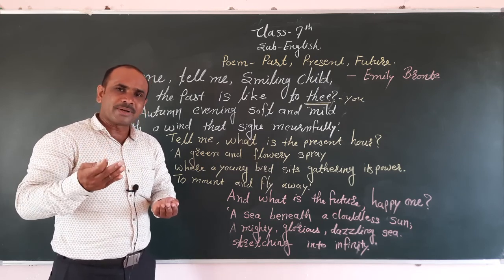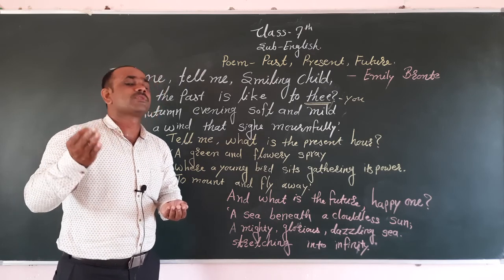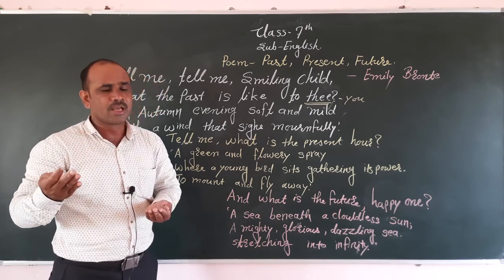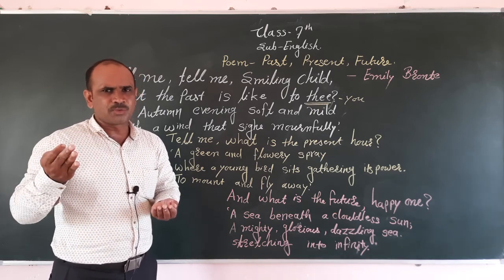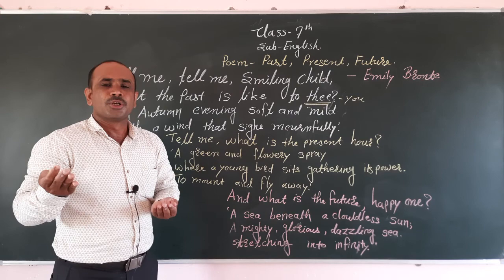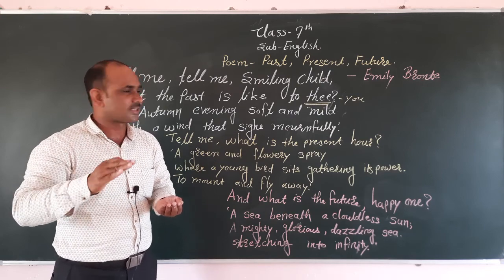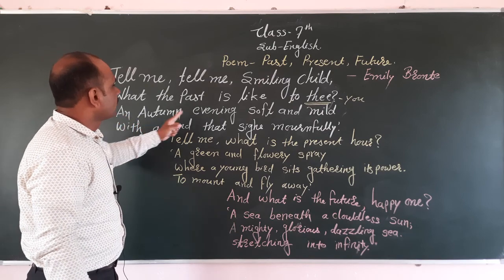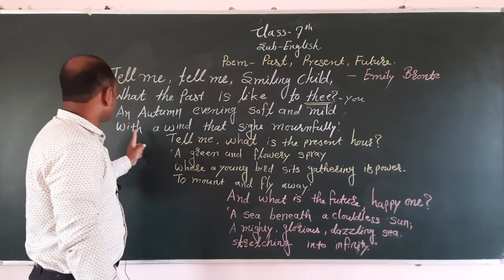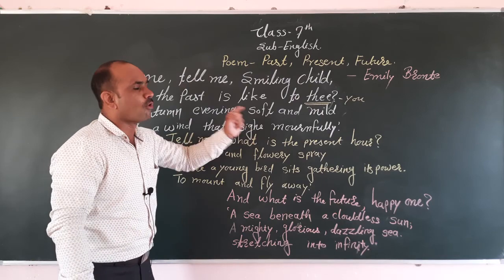When you were living in the past, some experiences were very happy and some experiences were very sad. Such experiences, such incidents you are telling me first. Then he said, an autumn evening, soft and mild, with a wind that sighed mournfully.